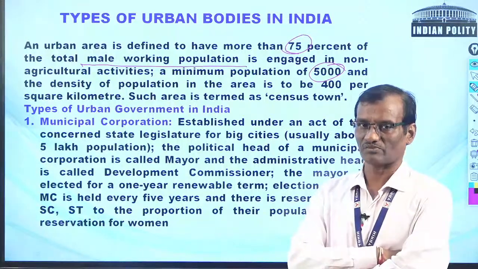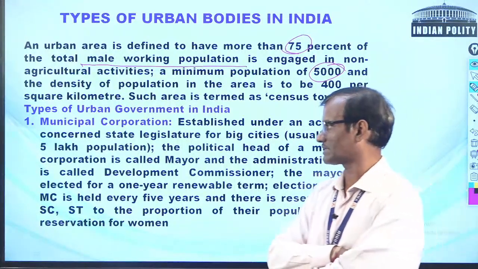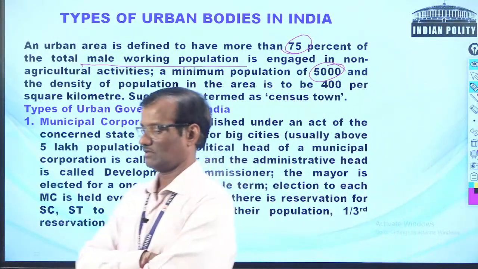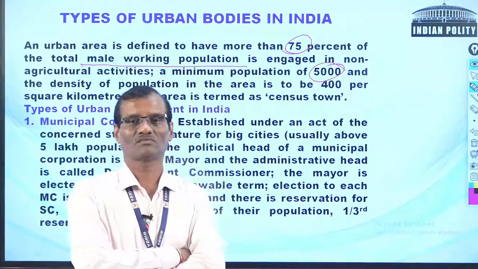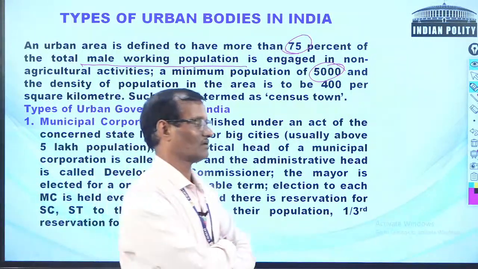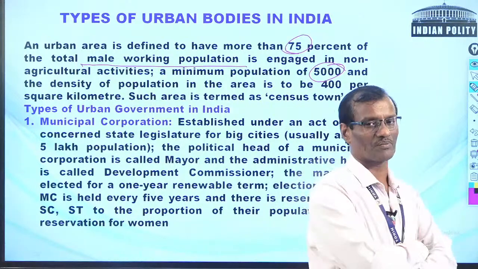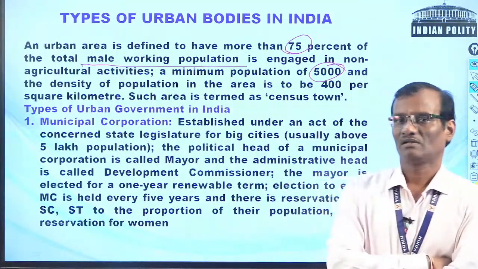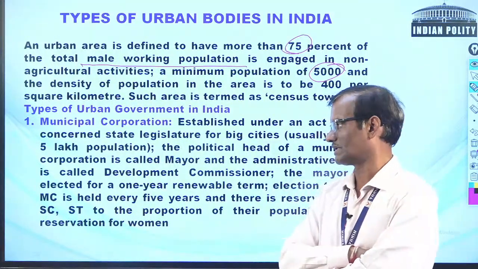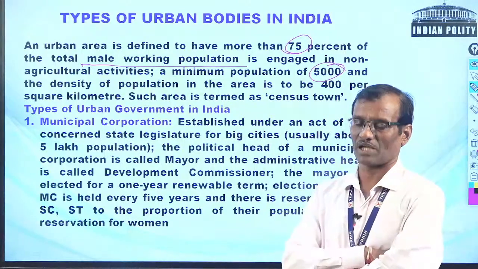First type is municipal corporation. It is the highest type of urban body in terms of population. So municipal corporations are those cities which have a population of more than 5 lakh.